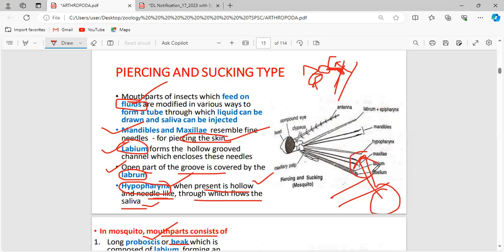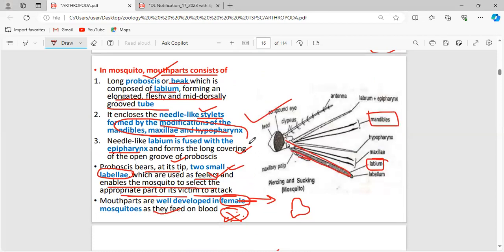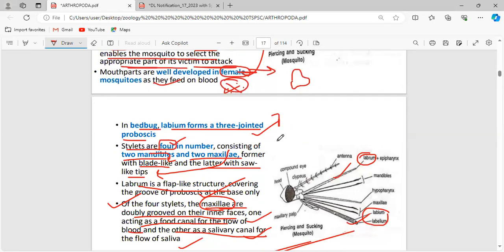To prevent this coagulation, the anticoagulating agent present in the saliva is sent into the human body. When it mixes with the saliva, the blood will not coagulate, and that saliva is secreted by the hypopharynx. Clear? Fine. Now, these are all the other important structures. You can read it.